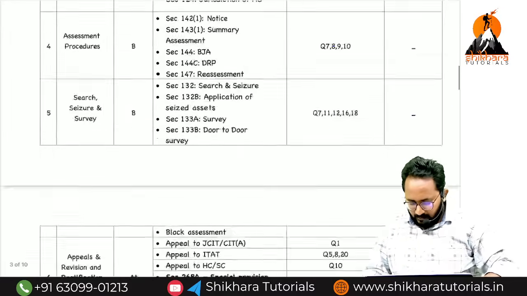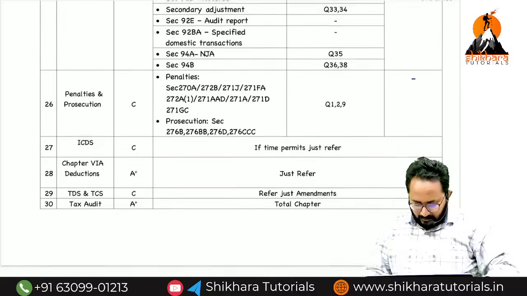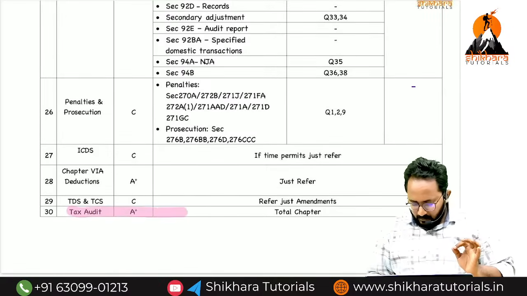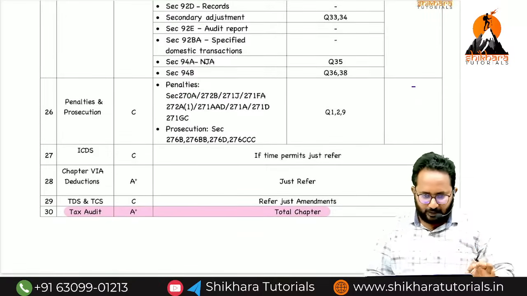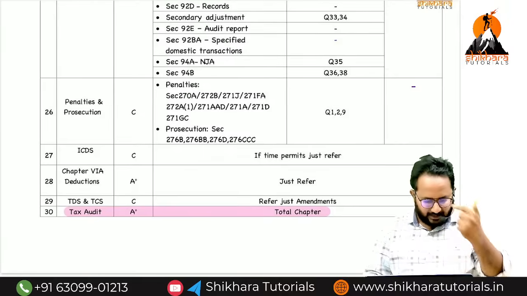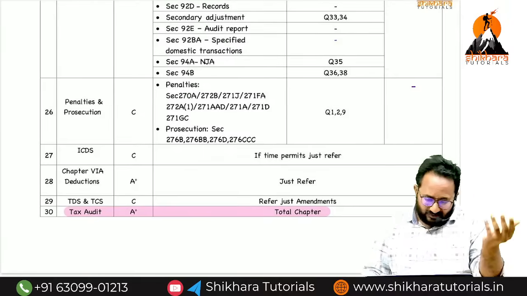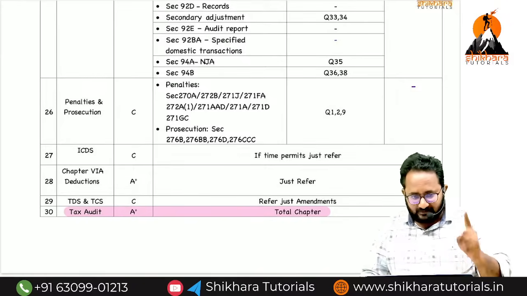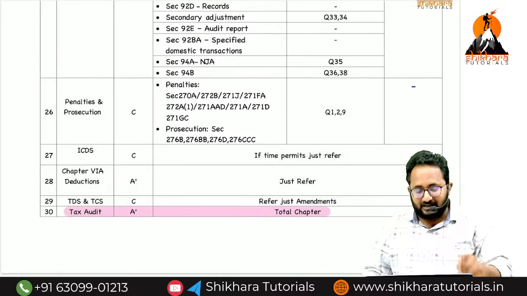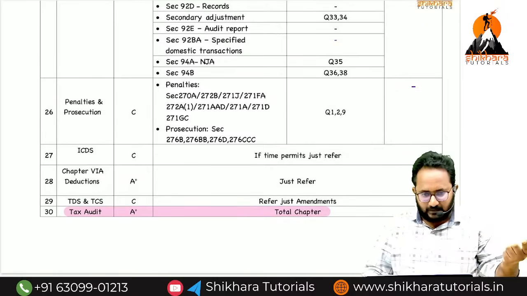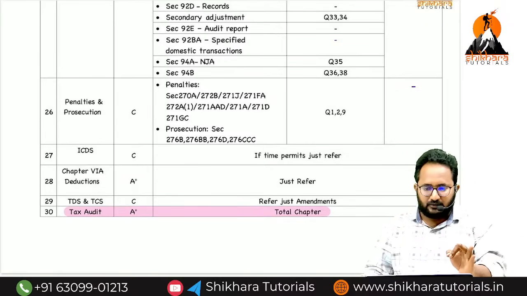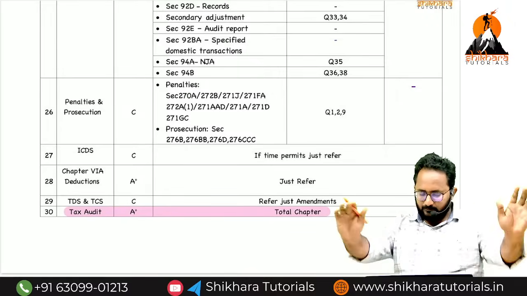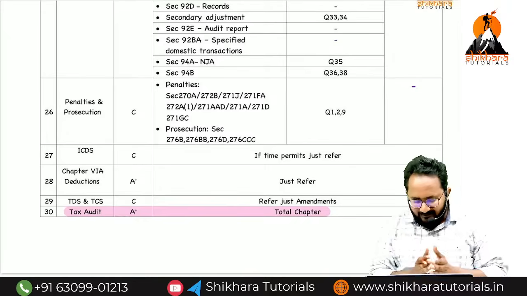And last I have given the tax audit. The entire tax audit chapter is important. Yes, the entire chapter is important. I uploaded it on YouTube. Those same classes are for EVO and regular batch students also. You have to watch that. Definitely they are going to test a 7-mark question. I have taken some questions from CA resources also, already included in your tax audit soft copy. Please follow it.